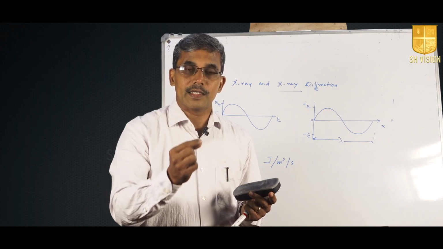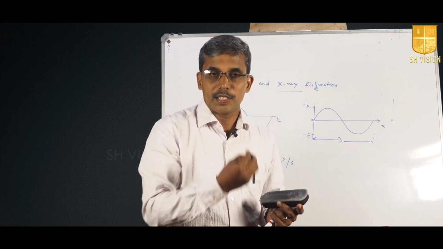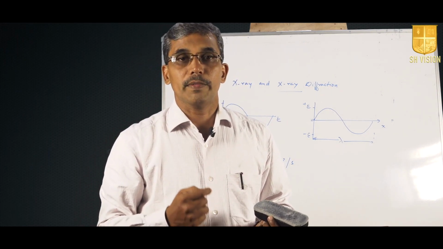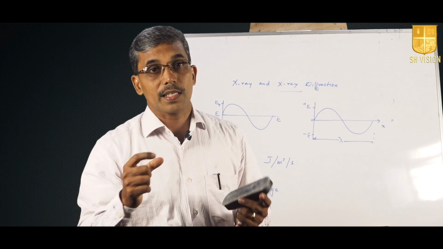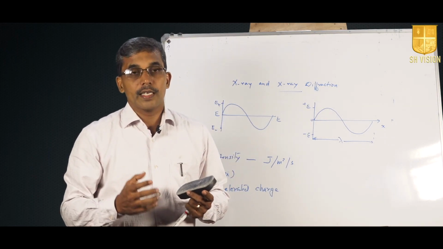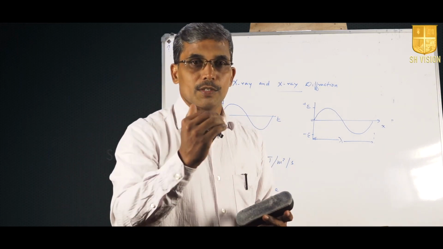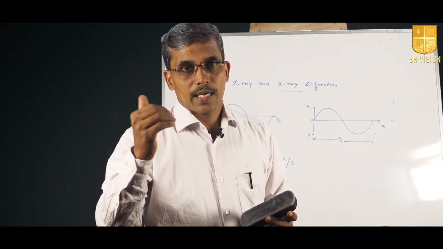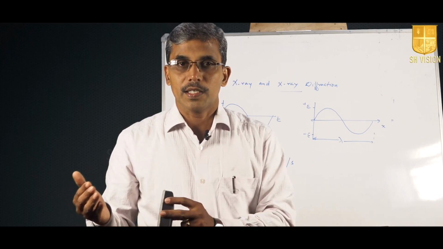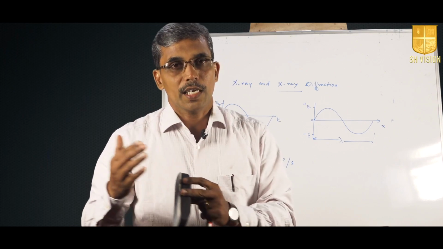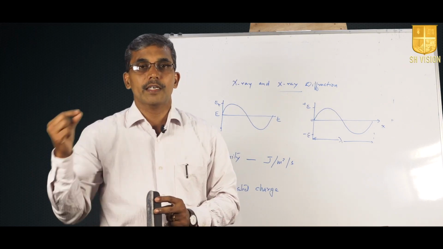The thermally heated tungsten filament produces electrons, and these electrons get repelled by the negatively charged electrode and are accelerated. When it is moving at very high energy, sometimes a potential difference of the order of 30,000 volt is given, and the corresponding velocity acquired may be one third of the velocity of light. Such a high speed electron, when it collides with the target, is suddenly decelerated and the energy is released. Of that energy, the major part is converted into heat, and a small portion, maybe 1% or so, is converted into X-rays.